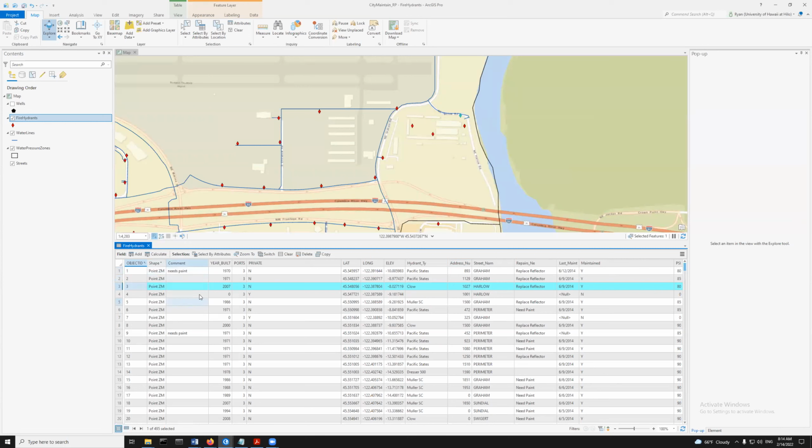Is there a comment? No, so no comment. It was built in the year 2007. It's not private, so presumably it's public. And the hydrant, maybe this is type or is Clow. All right, fantastic. And the reflector needs to be replaced, according to this guy, but it's been maintained. So I don't exactly know what that means, but we have this information.